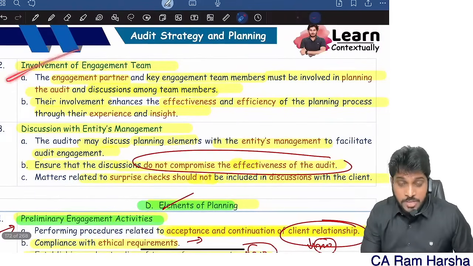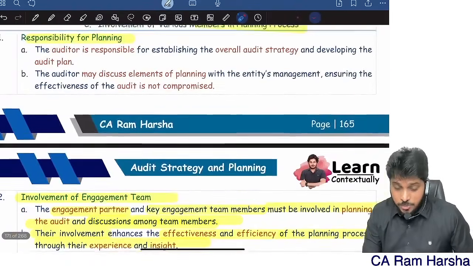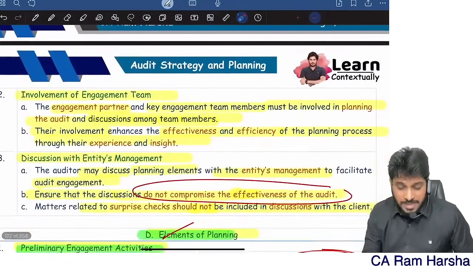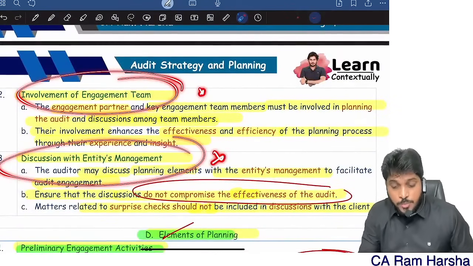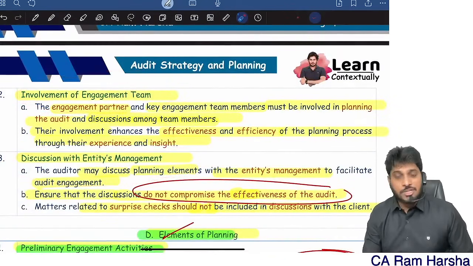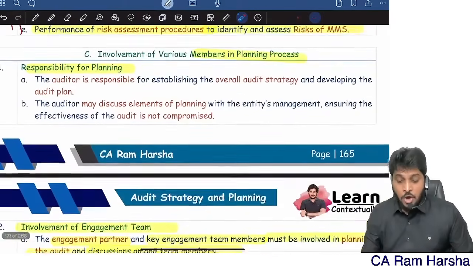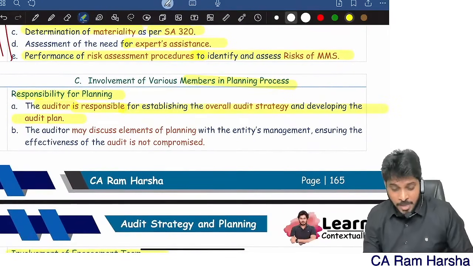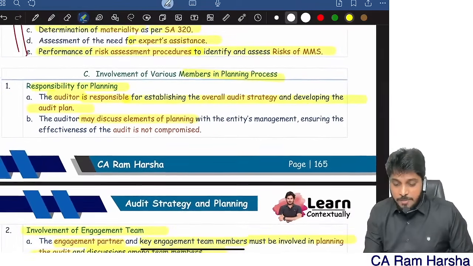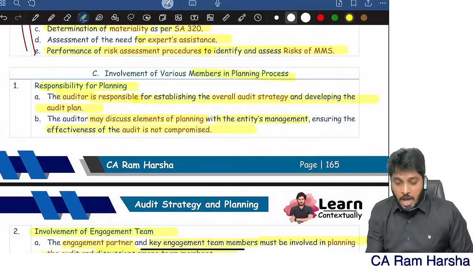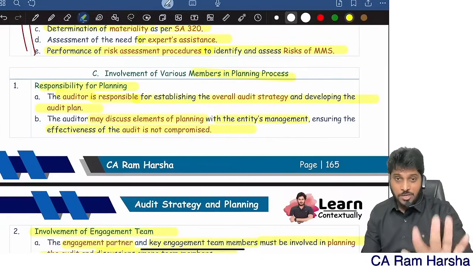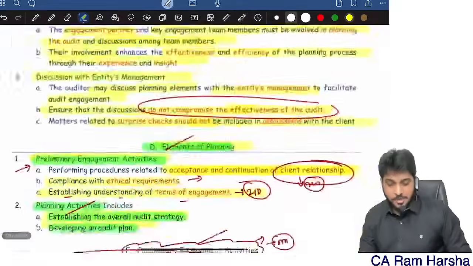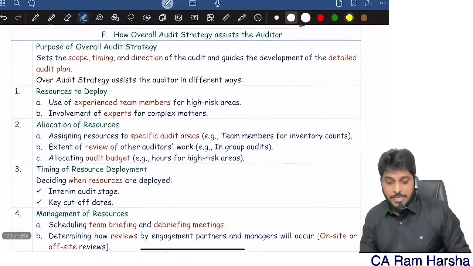Now see, you are involving your team members and client management. Just because you're involving them, will they also be responsible for planning? Not at all. They are not responsible for planning. Who is responsible for planning? The auditor is ultimately responsible for strategy, plan, everything. The auditor may discuss elements of planning with the management. However, make sure that the audit is not compromised. That's it. So one of the main segments in this topic is covered.